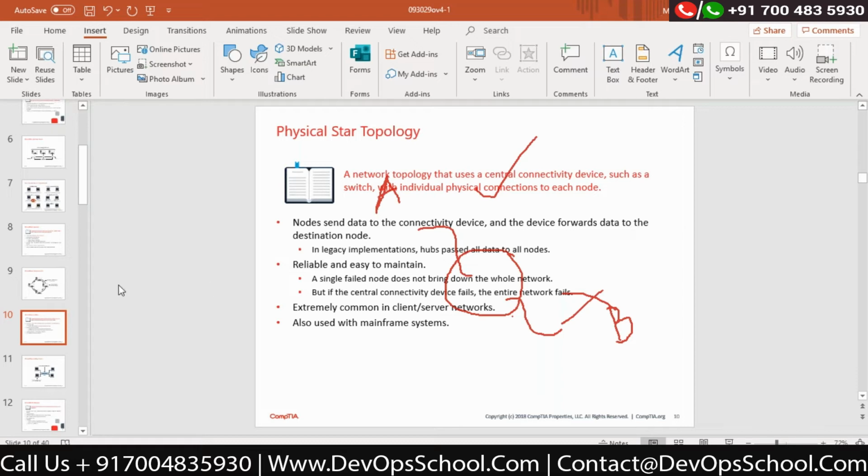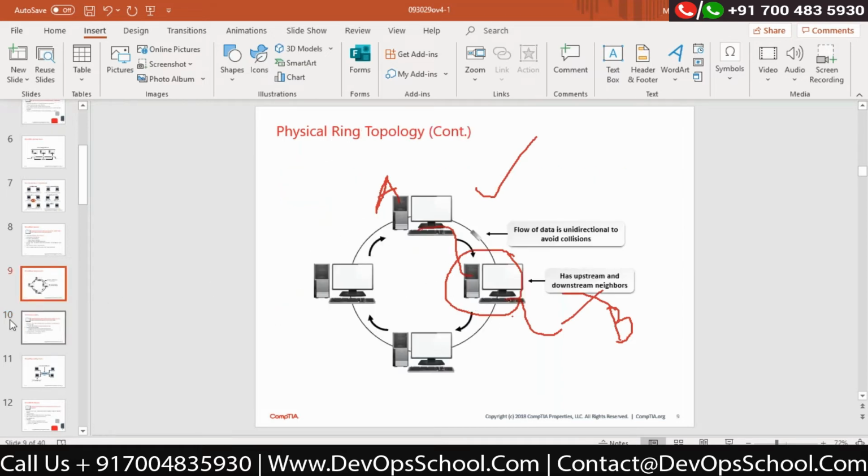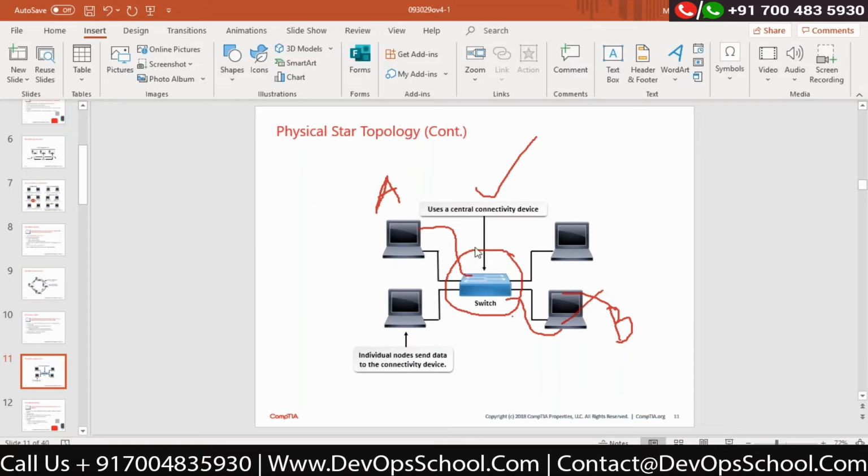Second important point: reliable, very easy to maintain. Why? Because your particular centralized device is a controller for you now. I would be able to manage everything from this centralized device. Correct? The next point which we have discussed is that if any single point goes down, that does not affect the rest of the network at all, because if this computer is turned off, other computers are turned on. Correct?